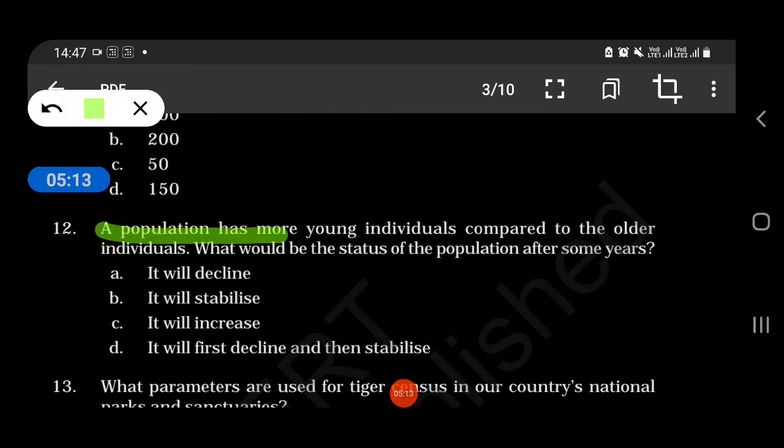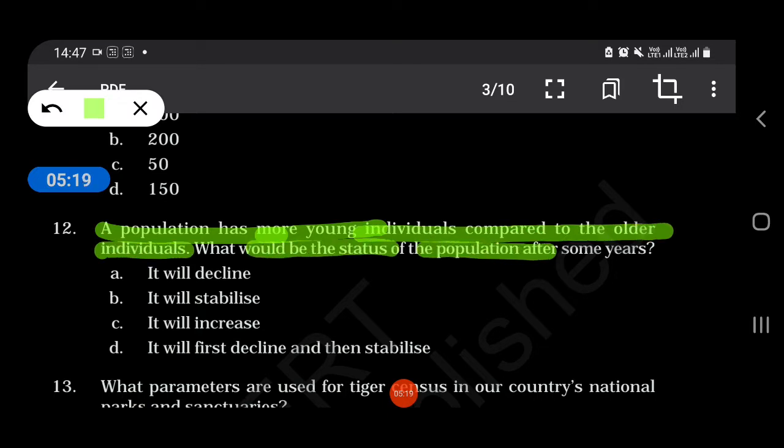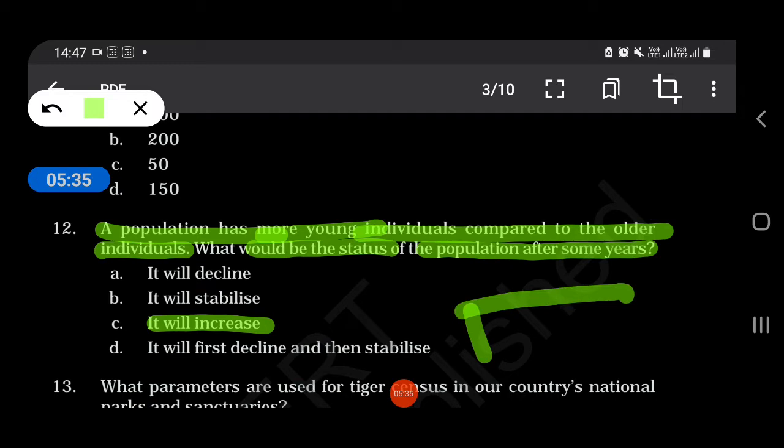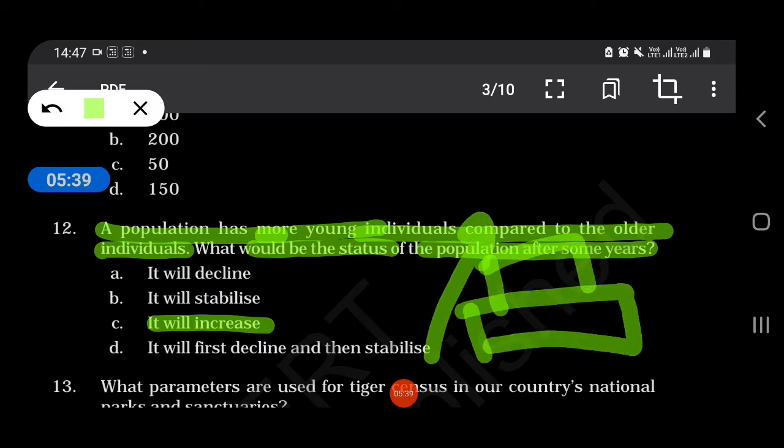A population has more young individuals compared to older individuals. What would be the status of the population after some years? It will decline, it will stabilize, it will increase, or it will first decline and then stabilize. So our answer is it will increase. As you can see, there are more young individuals compared to the older ones. These are more, so they will grow.